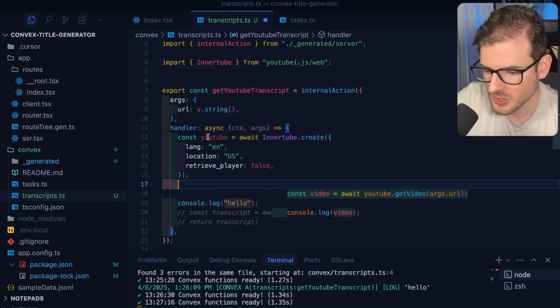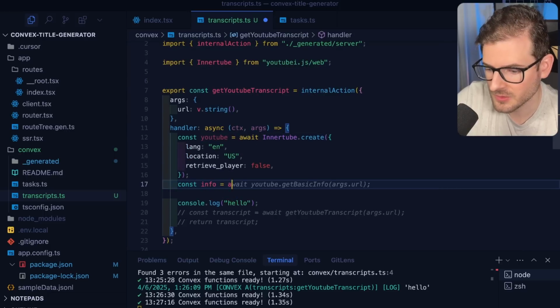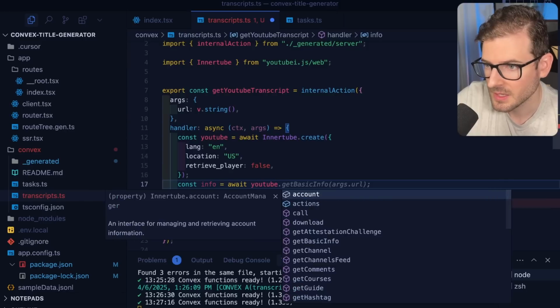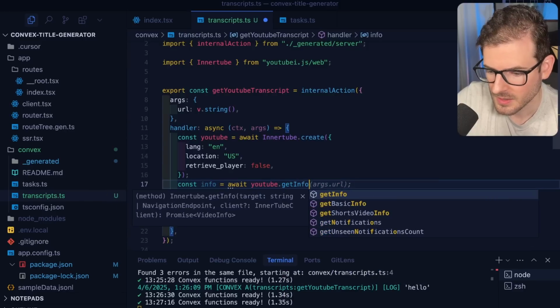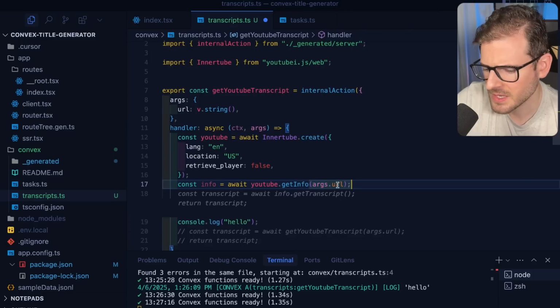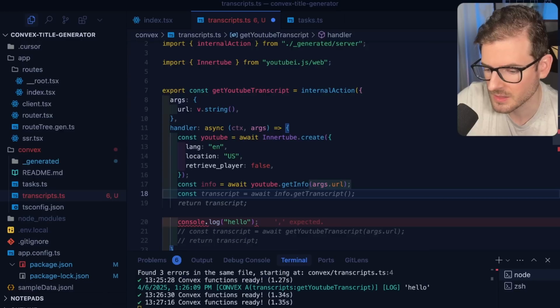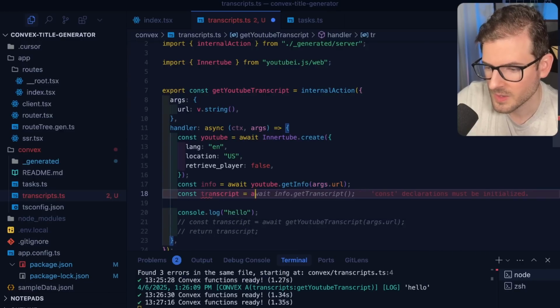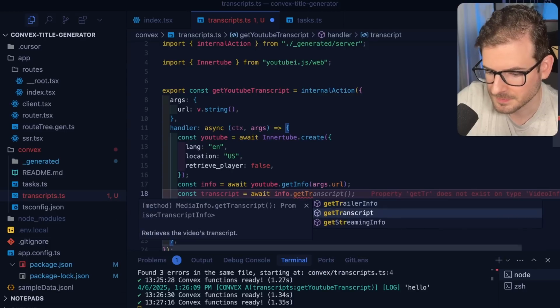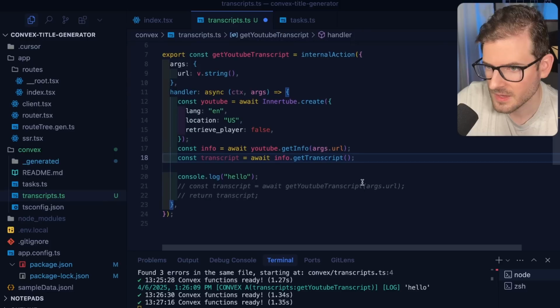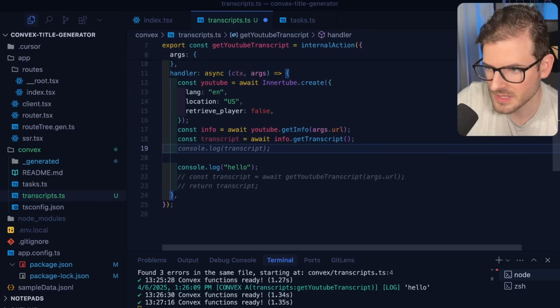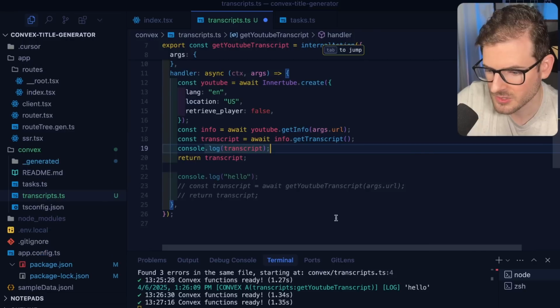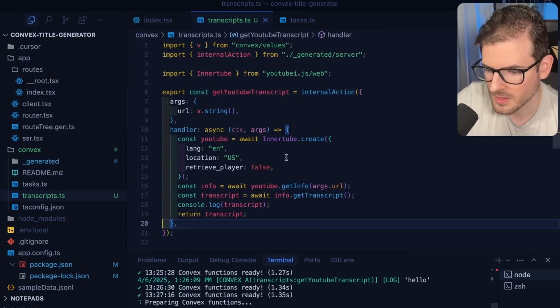So now that we have that YouTube object, we can actually say const info is equal to await youtube.getInfo. Okay, and then we're going to pass it the URL. I'm not sure if we need the video ID or the URL. We'll try with the URL and see what happens. It might automatically parse the ending of that URL. And then to get the transcript, we're going to just say await info.getTranscript. Okay, and then we can just go ahead and get the result and send that back. So I'm going to just return the transcript right now and console log it so we can actually know what's going on and test it out.